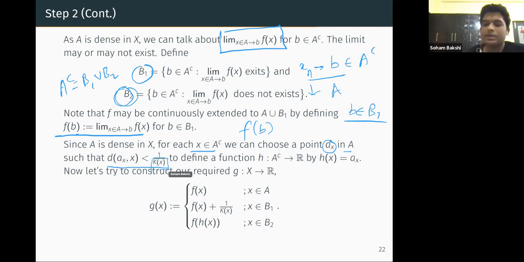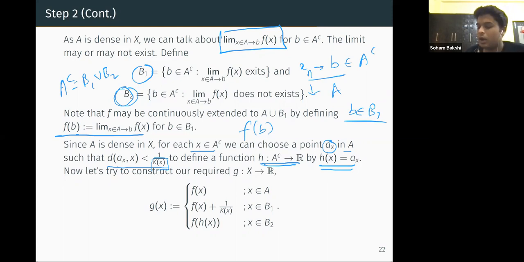Remember what k(x) is: the index of the Cn where x lies, which will be arbitrarily large if there is a sequence converging to something in A. Now we define a function h from A complement to R as h(x) equal to f(a(x)). There can be many such a(x), but we take some a(x) and fix it.